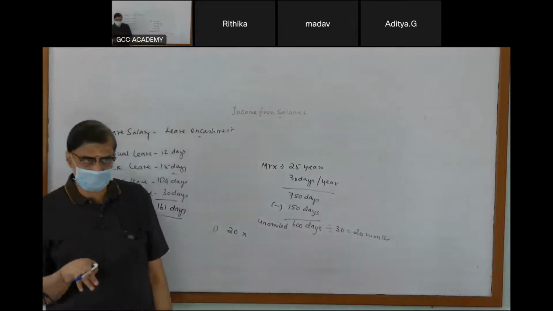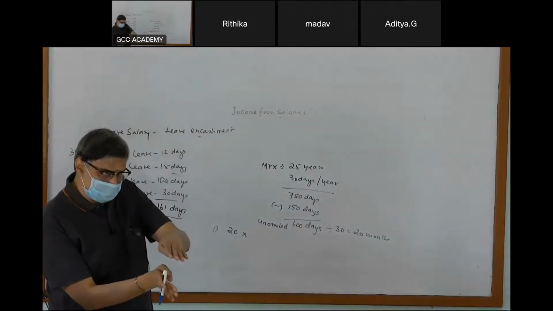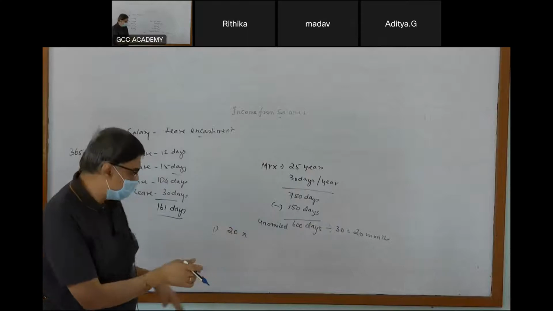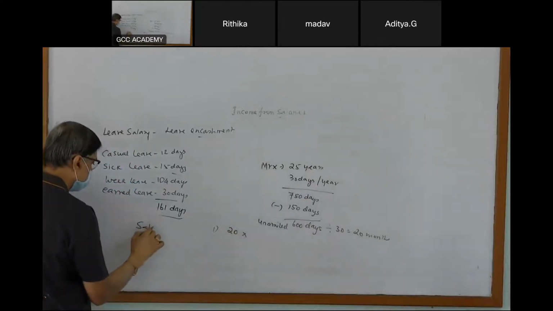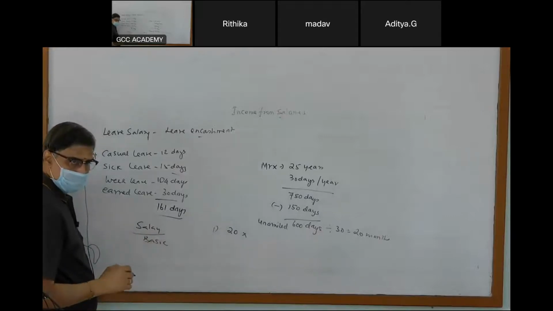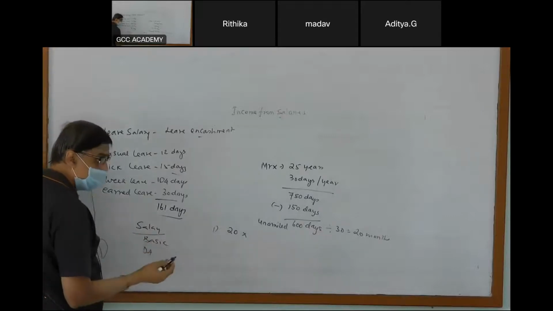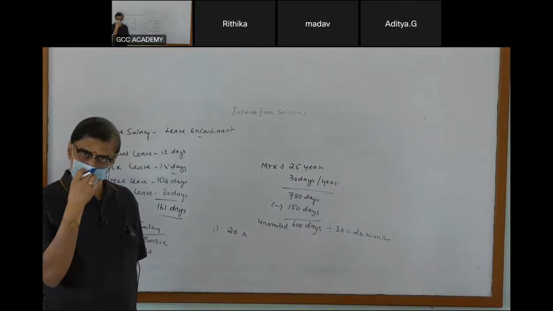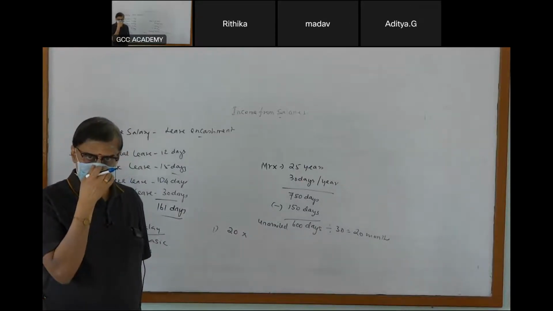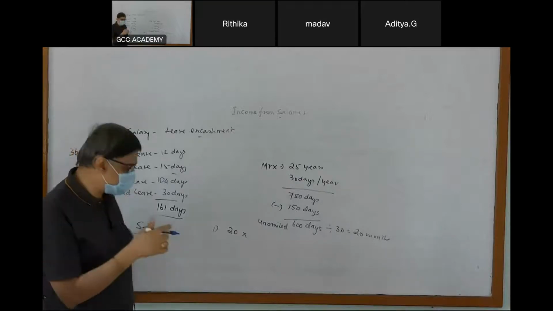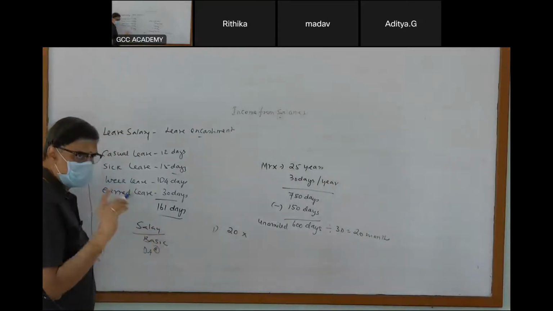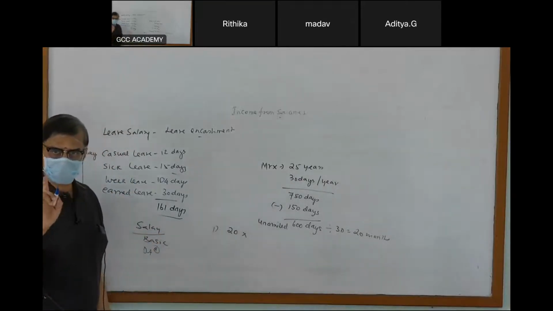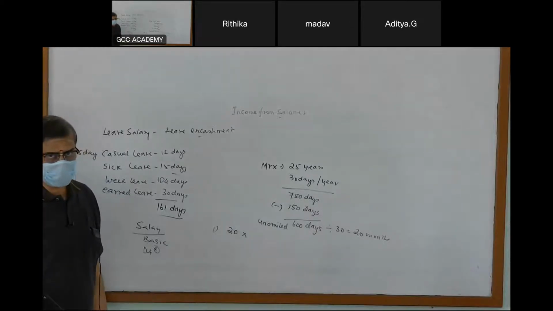When we say 10 months average salary, it is the salary of the last 10 months. Salary means basic, and DA if it is forming part of retirement benefits. Normally DA is included for retirement benefits like PF and gratuity, so they mark it with a star.